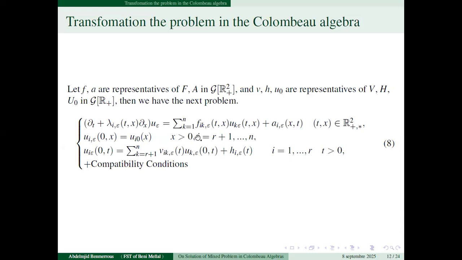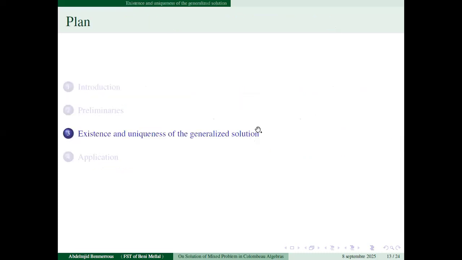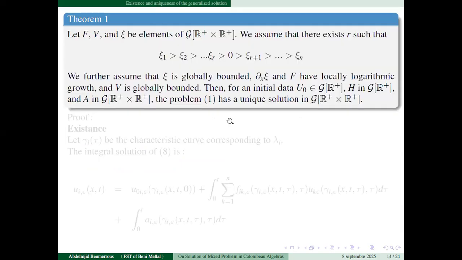such that in the system 1, for each function we place a representative in the set of moderate functions of this function. So we obtain this system 8. Now we will move to the result. So the main result is given in theorem 1.